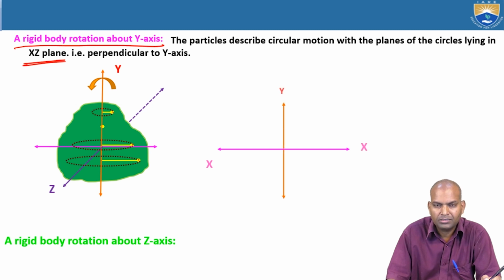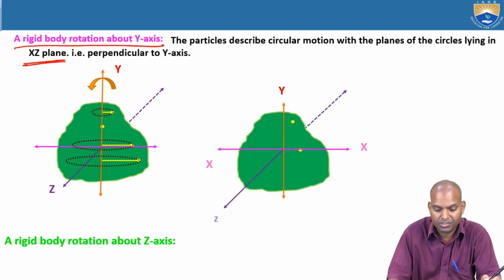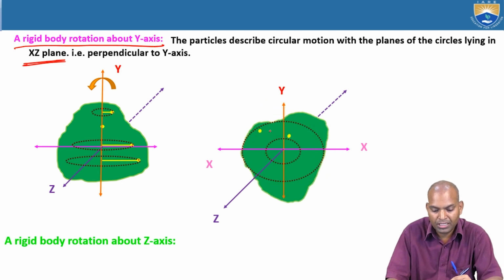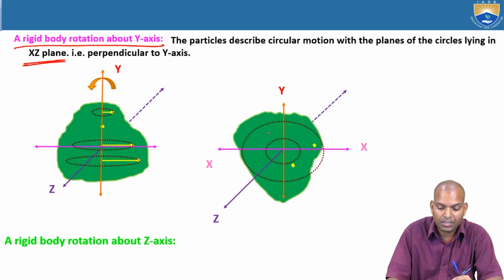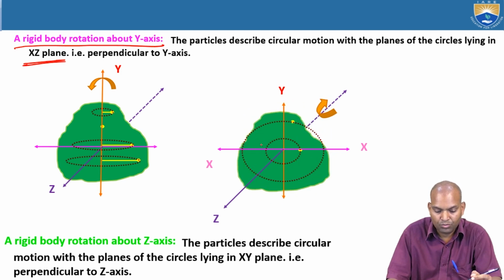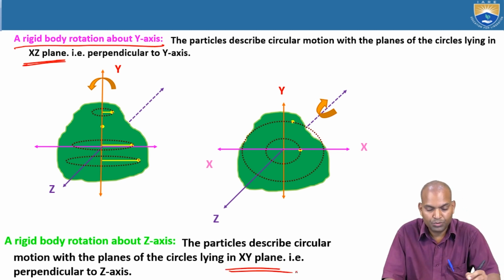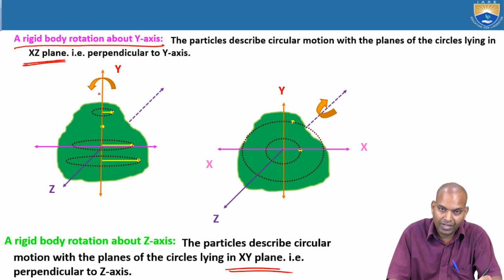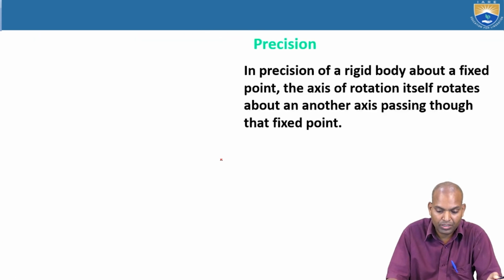Similarly, another body is rotating about the Z-axis. The plane of rotation is the XY plane. The particle rotates about the Z-axis and lies on the XY plane, which is perpendicular to the Z-axis. If it is rotating about the y-axis, the perpendicular plane is XZ. And if it is rotating about the Z-axis, the perpendicular plane is XY.